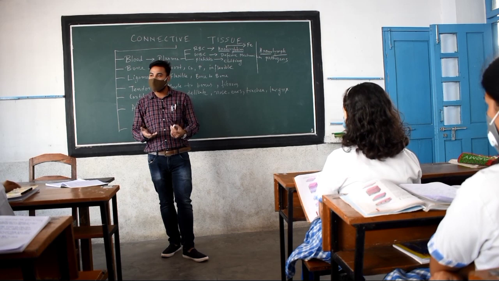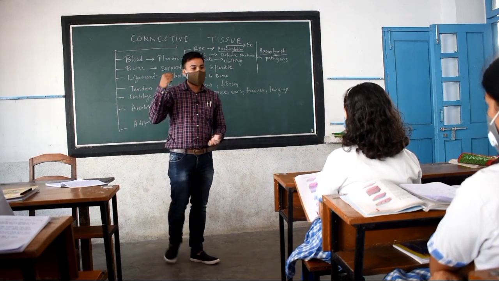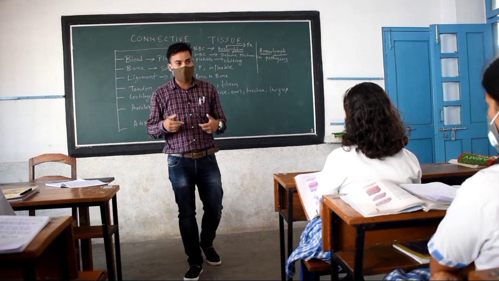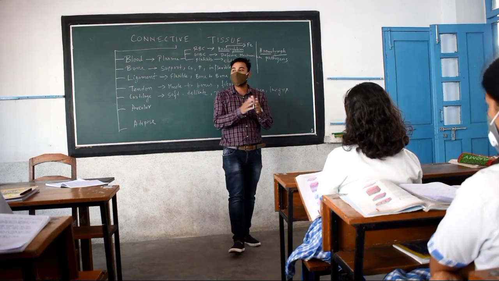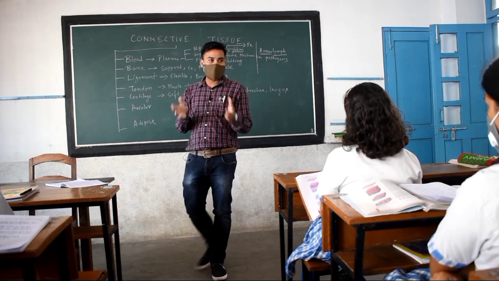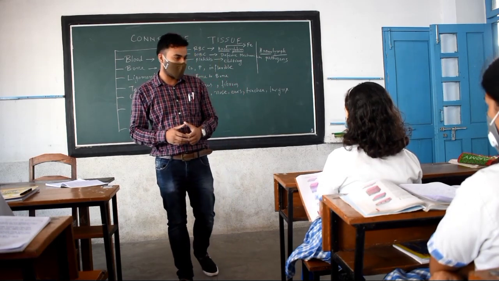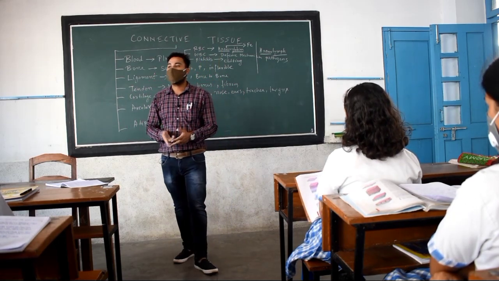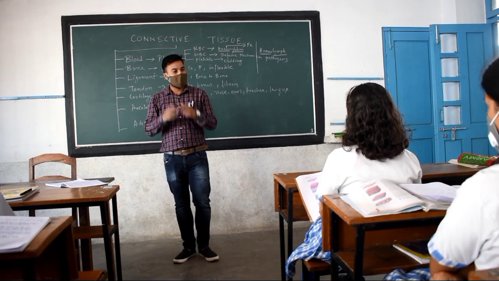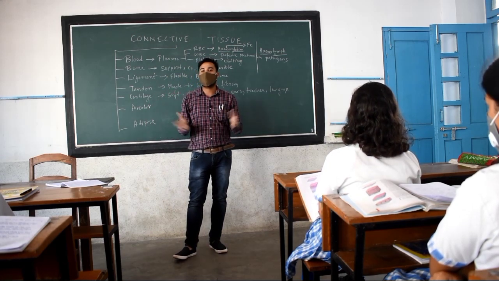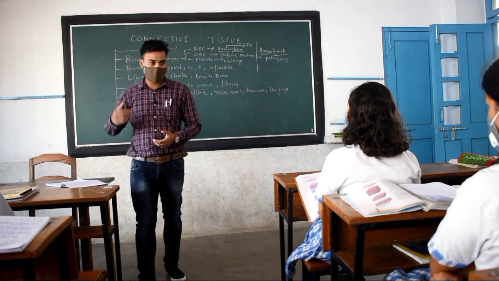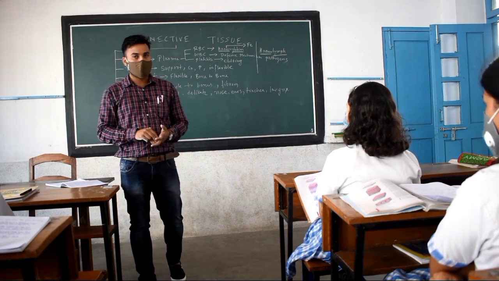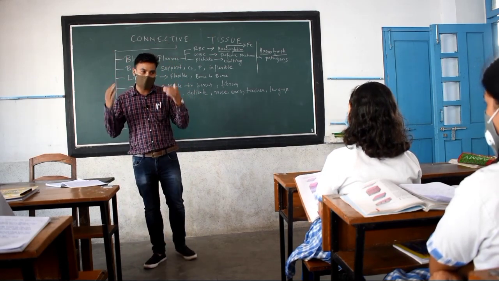So your answer will be: our nose, ear or any other soft part contains cartilage, which has loosely packed or widely spaced cells, and due to that it is very soft in nature, and hence it provides bending ability or flexibility to these organs. Clear, all of you? If some question comes like this, you can answer like this.